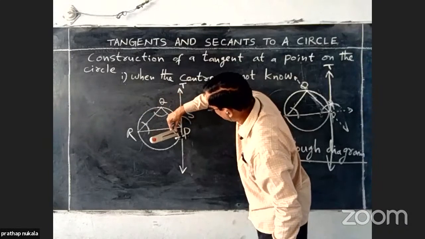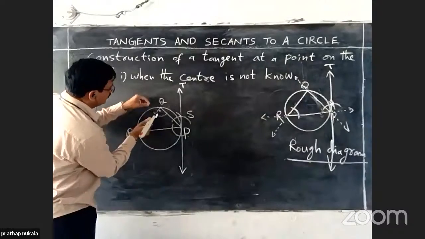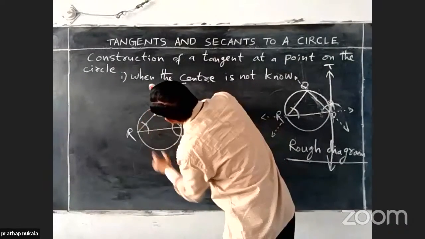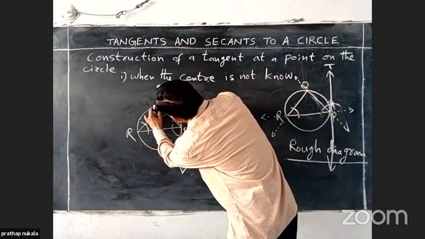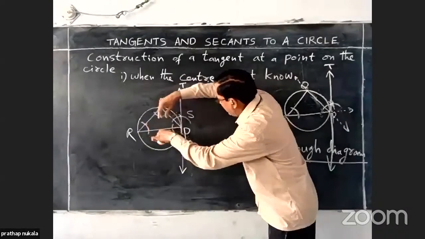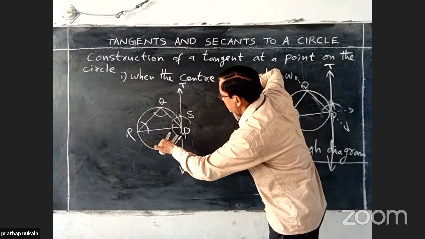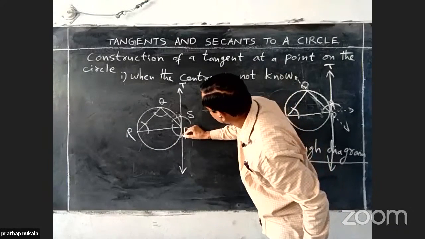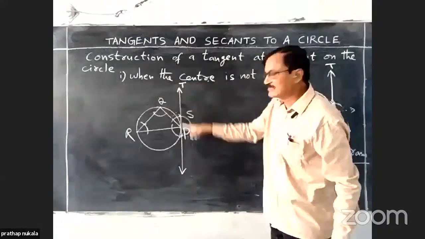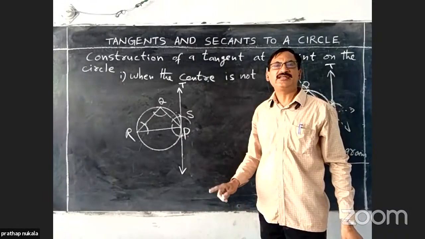With the third chord, draw an arc like this, and adjust the angle. From this point, draw an arc like this. Here we are getting the intersection point on the same line. Then also we will get the same tangent.